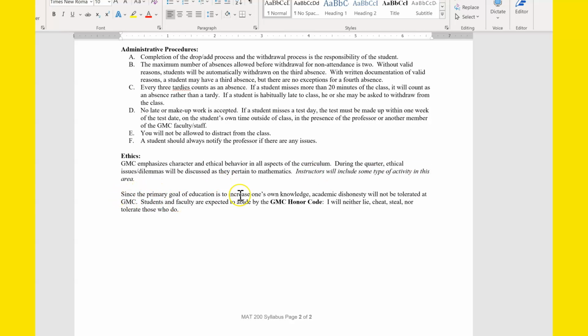Since the primary goal of education is to increase one's own knowledge, academic dishonesty will not be tolerated at GMC. Students and faculty are expected to abide by the GMC Honor Code, which is, I will neither lie, cheat, steal, nor tolerate those who do. So keep that policy in mind. And I will just go ahead and say ethics are